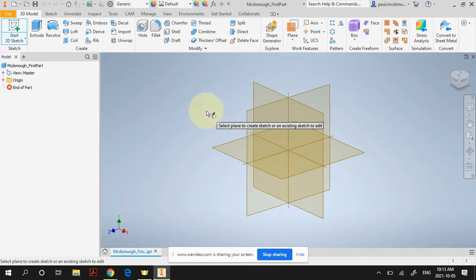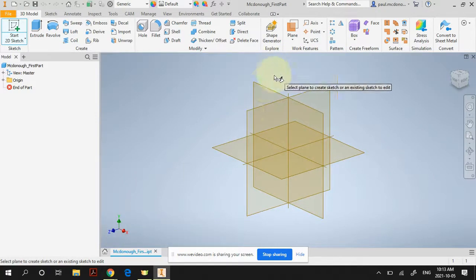Okay? Inventor and most of the drawing packages that we're going to use work on a coordinate system. In math, you've learned about the Cartesian plane, right? X and Y. It's the same thing. It uses coordinates to calculate how to draw something. So we want to draw on the X and Y plane. That means the Z, or the 3D aspect of this, is out towards you. Okay? And you can see that if you look at the icon down here in the lower corner. You have X and Y, and Z is towards you.